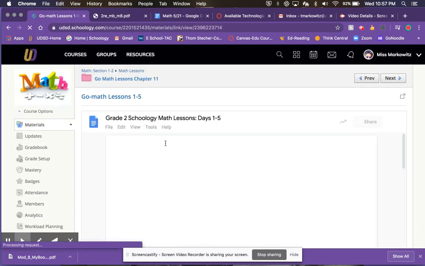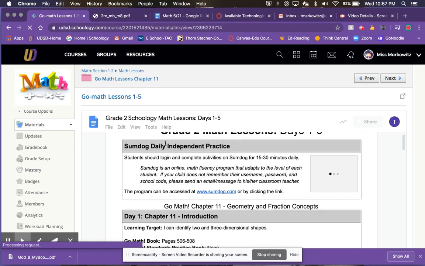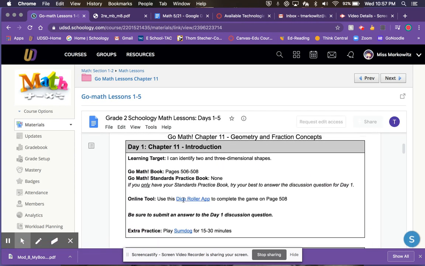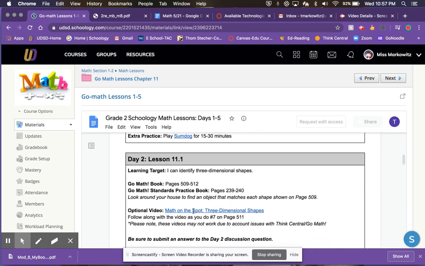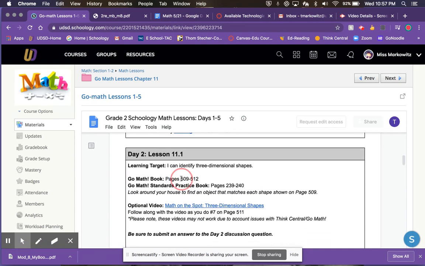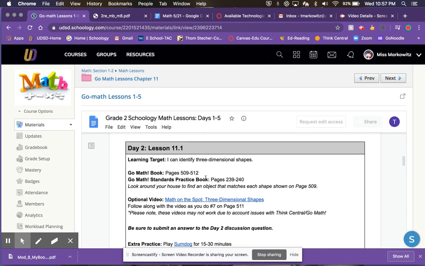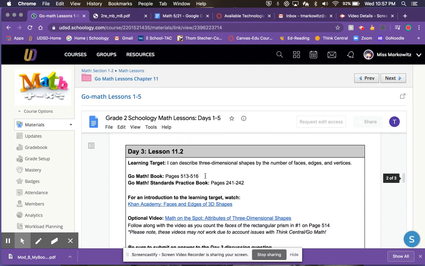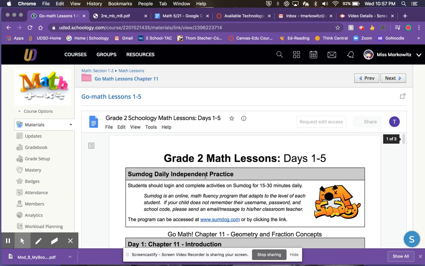All right. Each of these, the lessons are right here for the first 5. So you'll click on this. Each day they have a different page. Okay, here's day 1. Tells you what book, what pages to use. You can use this app. Just keep working, buddy. Just keep going through it. This was all geometry. Okay, you have your skinny book. If you don't have the big book, I also have that available for you to download. And I have the pages.